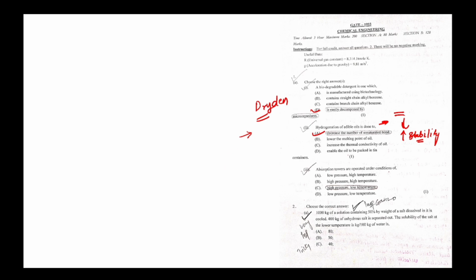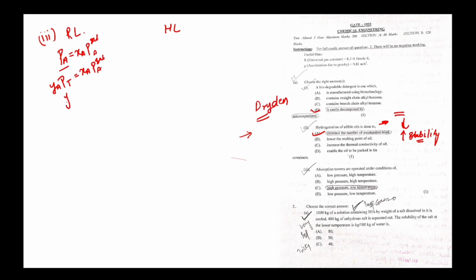absorption tower operating under conditions of. For the absorption tower, the very first thing, there are two laws. One is Raoult's law, one is Henry's law. Raoult's law says that partial pressure is equal to mole fraction into vapor pressure. Partial pressure can be written as mole fraction in the vapor phase into total pressure, equal to mole fraction in the liquid phase into vapor pressure.